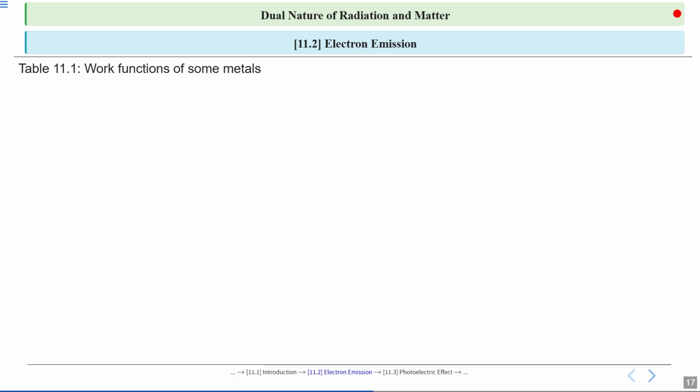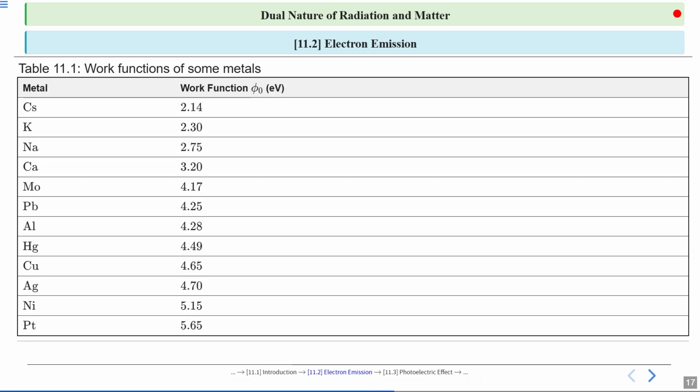So, the work function of some metals. Cesium, the first metal, the work function is denoted by phi naught, and it is 2.14 electron volt. While platinum is 5.65 electron volt. Similarly, sodium, calcium.